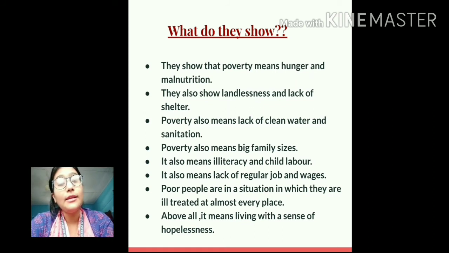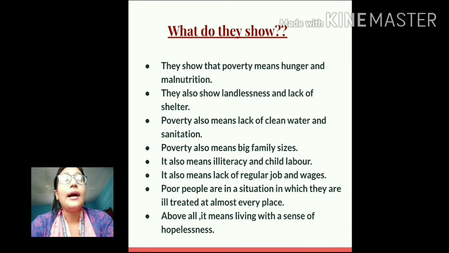It means that in both the cases they did not have their own land. So Ramcharan, while he had to live in a one-room rented house, Lakha Singh had to live in a kacha house, and also he did not have his own land for agriculture. Then poverty also means lack of clean water and sanitation. We could see in the case of Ramcharan that he lived in a very unhygienic condition. There was no proper sanitation facility, nor was there any facility for clean water, clean drinking water.